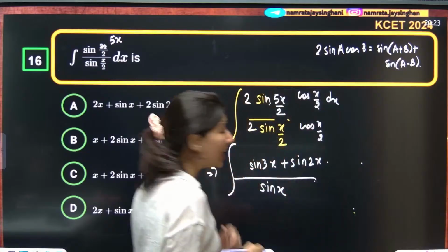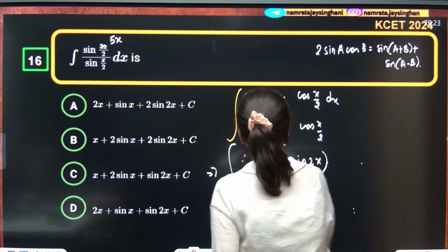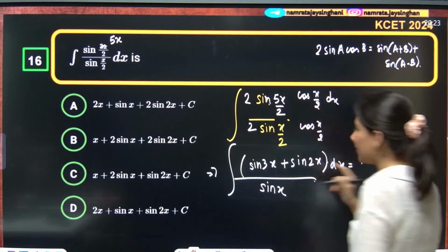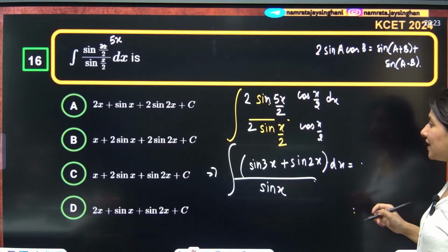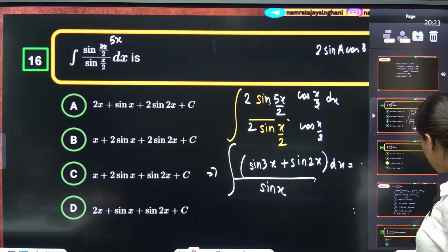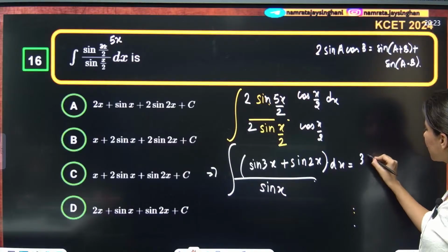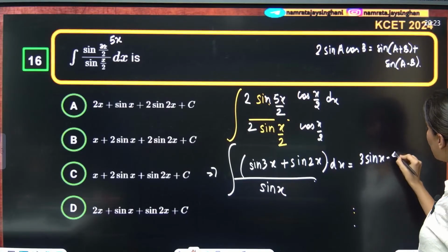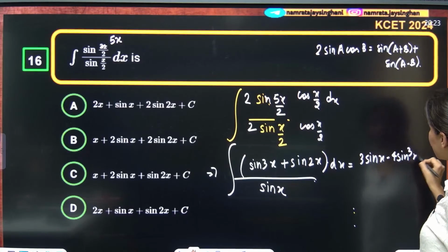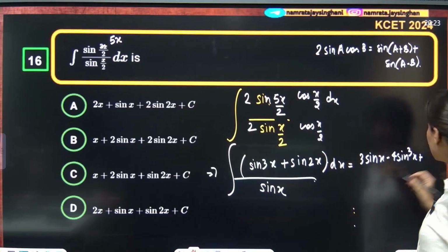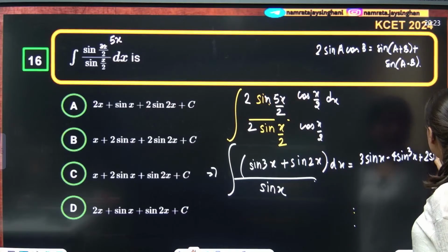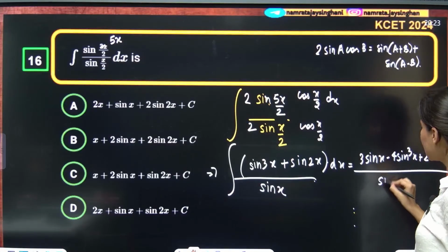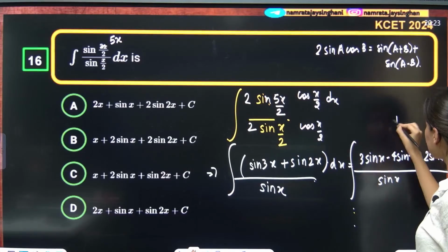Now sin 3x has a formula, right? Sin 3x formula is 3 sin x minus 4 sin cube x, and sin 2x can also be written as 2 sin x cos x. Whole upon sin x, integration dx.